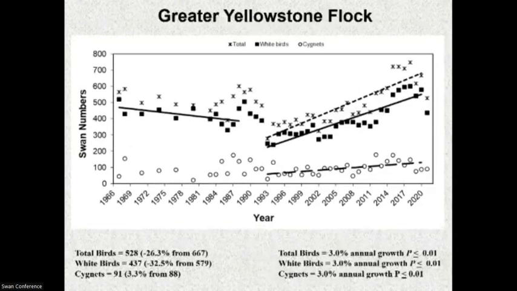We look at the greater Yellowstone flock. You can see this is a nice 3% annual growth rate since 1993. We started the trend line from 1993 because that is when winter feeding was stopped at Red Rock Lakes. And we feel that that was the last major management influence that was affecting the bird survival. So at that point, we started the trend line from that point on. And you can see both white birds and cygnets have that significant 3% annual growth rate overall.